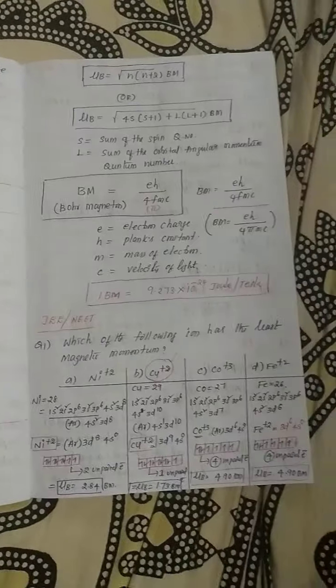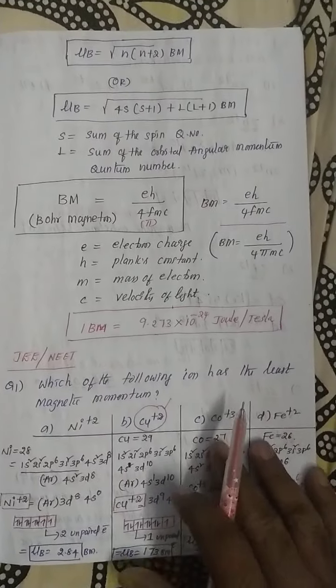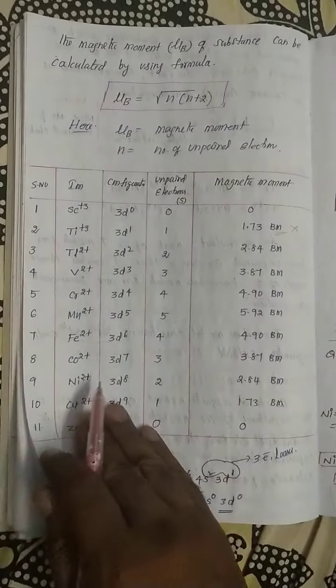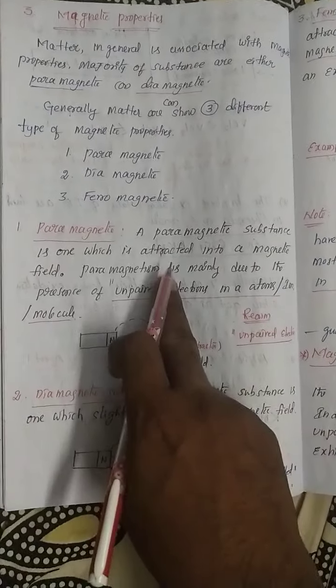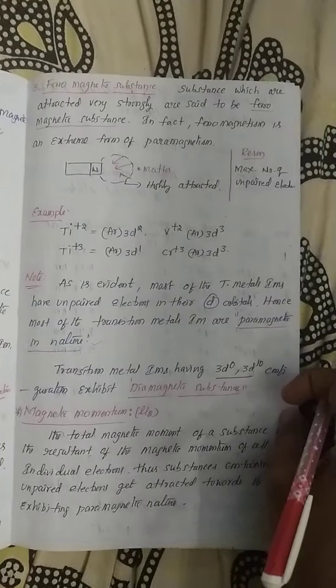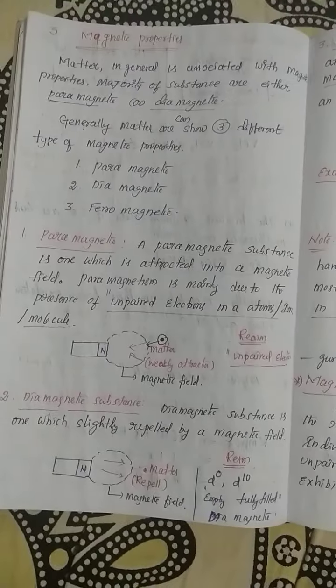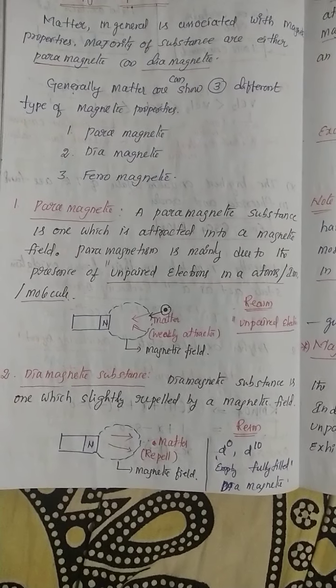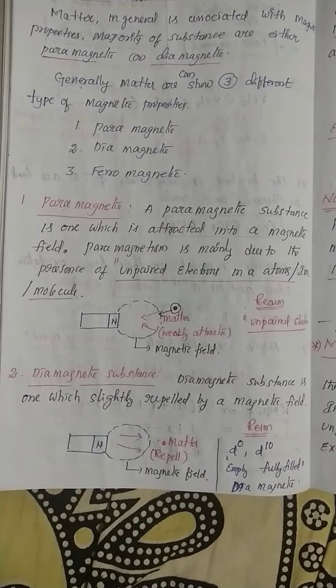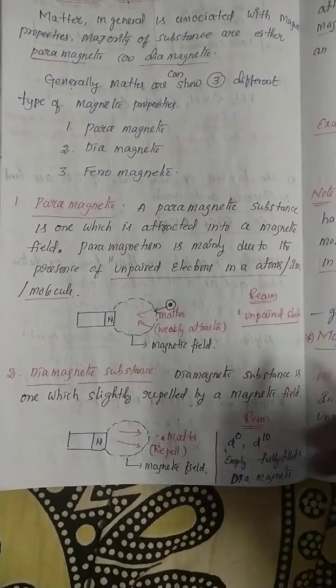Once again I repeat, generally every substance has magnetic behavior, of 3 different types: paramagnetic, diamagnetic and ferromagnetic. Paramagnetic behavior means any substance that has unpaired electrons in the d orbital shows paramagnetic behavior. What is paramagnetic behavior?